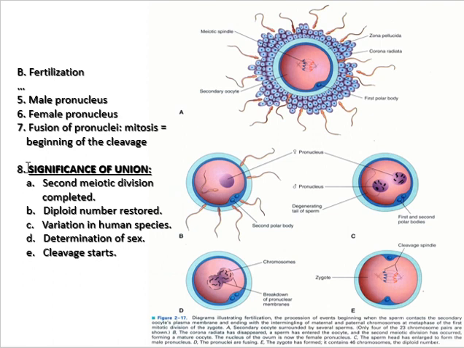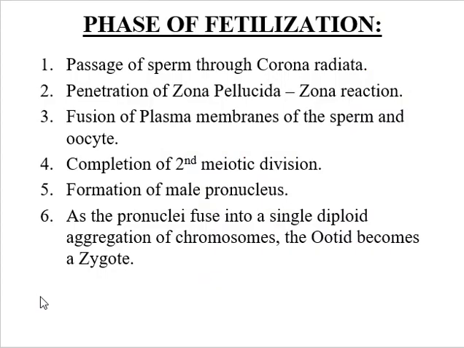What is the outcome of the fertilization? So why was the fertilization required? Or you can label it as the significance of the union. So number one, the second meiotic division is completed. Number two, the diploid number is now restored. So it will give a variation in the human species, and definitely there is a determination of the sex at the time of fertilization. And with that, the cleavage starts.